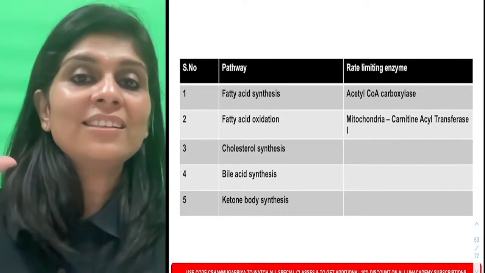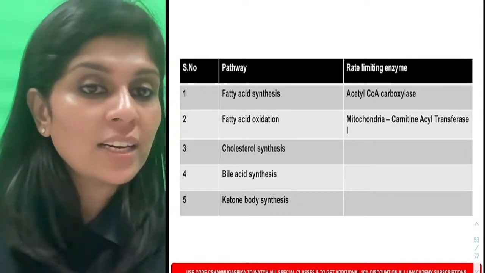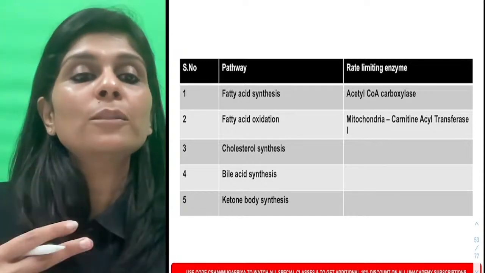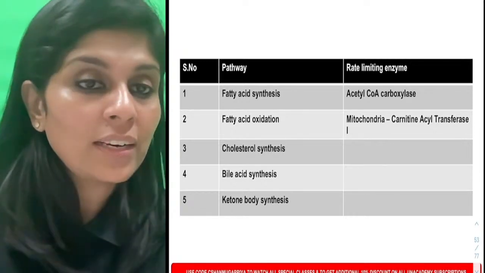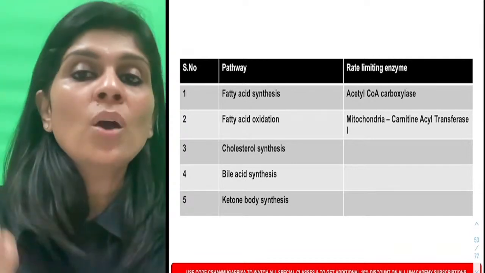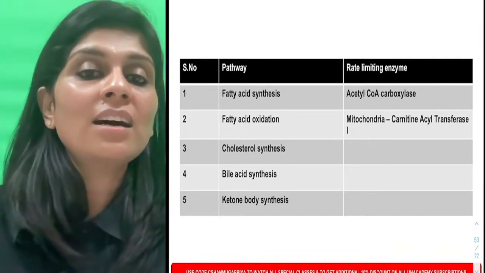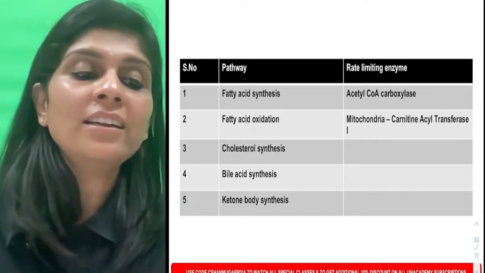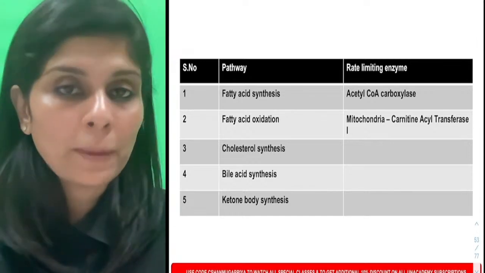Just remember, fatty acid oxidation happens in mitochondria. I cannot just like that transport fatty acid across the mitochondrial membrane. I need a carrier. What is the carrier? Carrier is carnitine and the enzyme is carnitine acyl transferase 1.